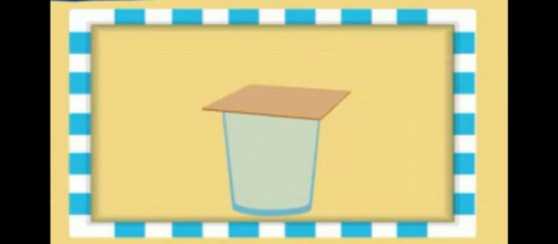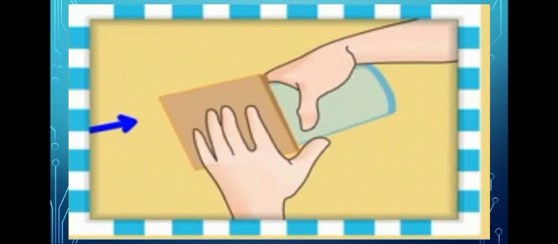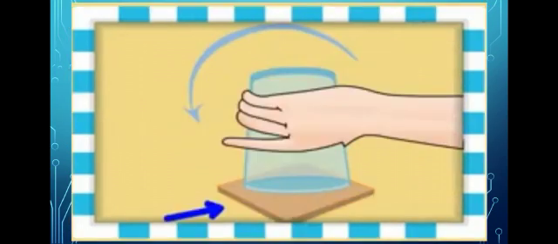Hold the cardboard with 1 hand and turn the glass upside down as shown here. Then remove your hand from the cardboard. What happened, children?